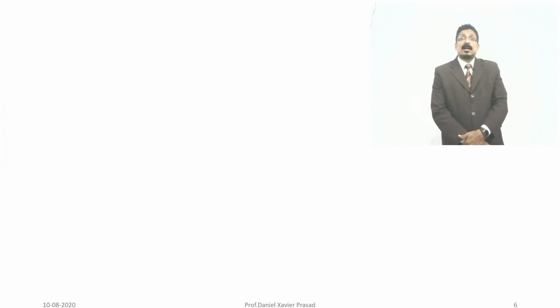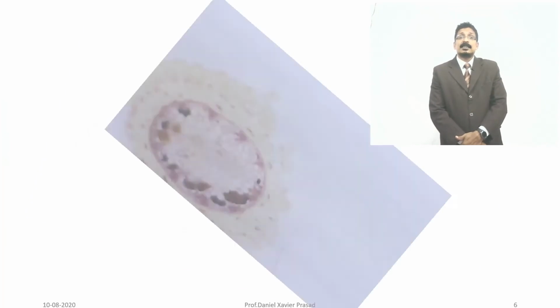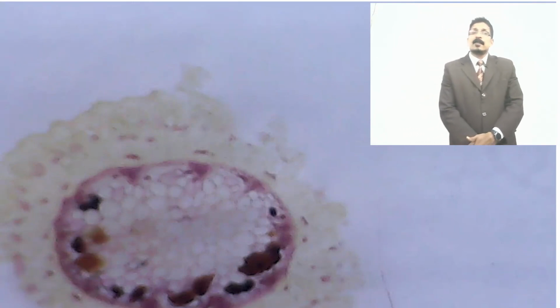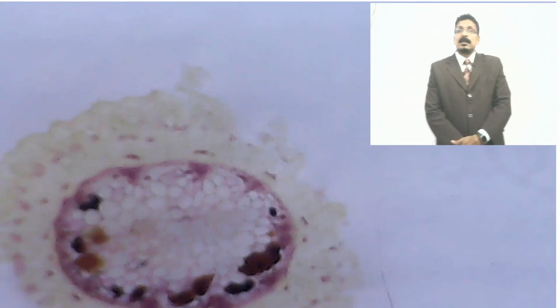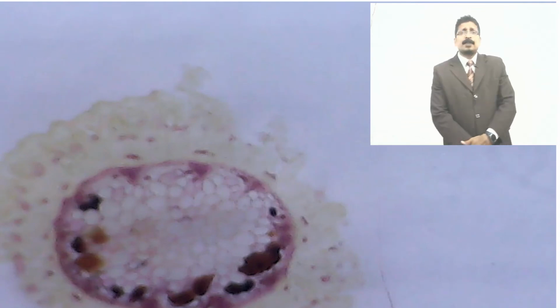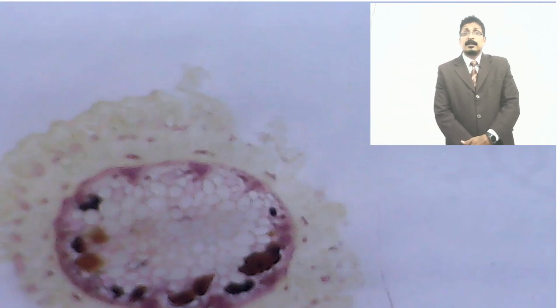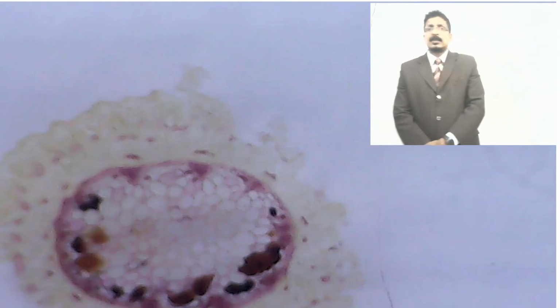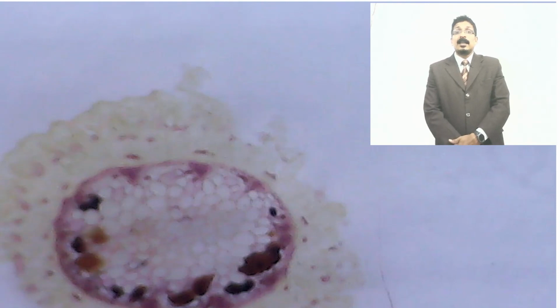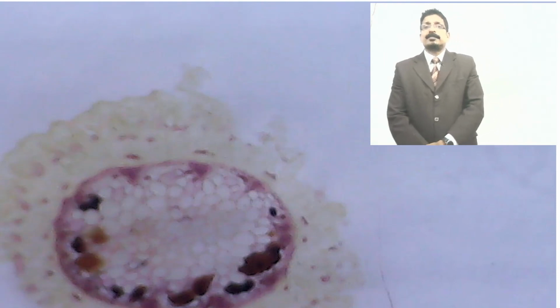And see the ridges, how she has taken a very good section. It impressed me, and almost all the students did very well by means of their own skill. It was amazing and appreciable work.